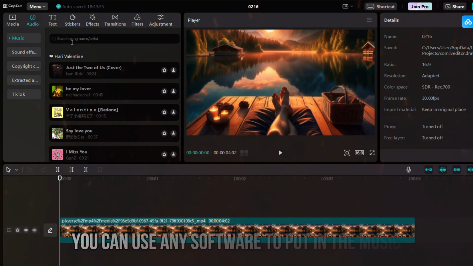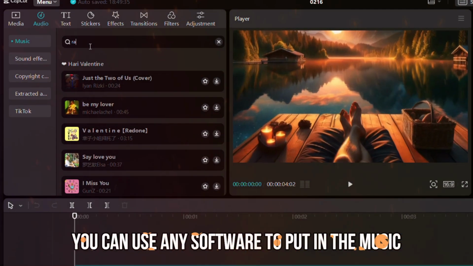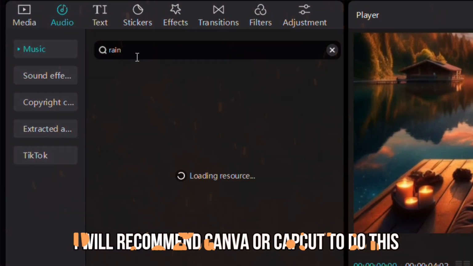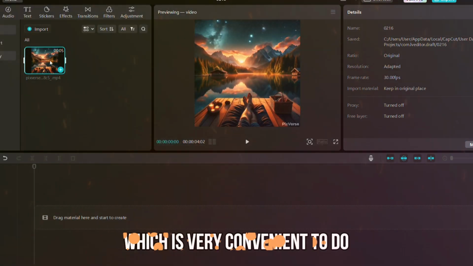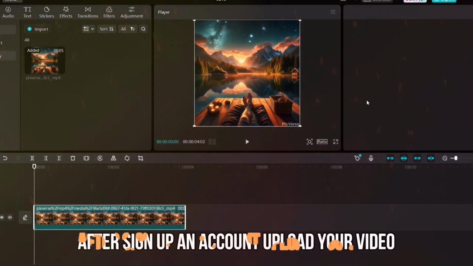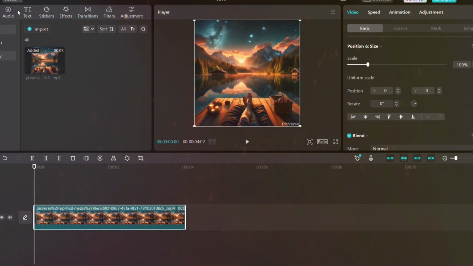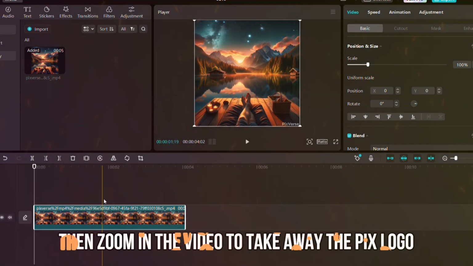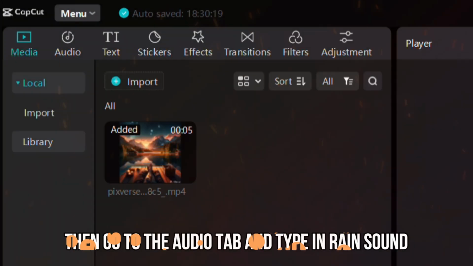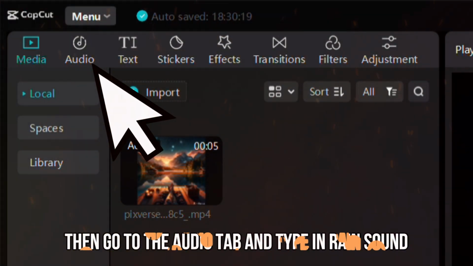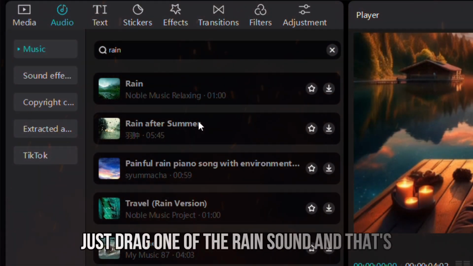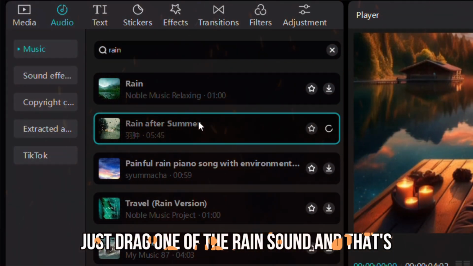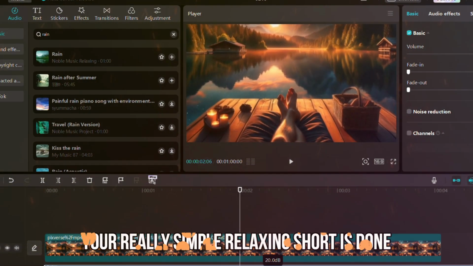Step 3. Add ASMR music. You can use any software to put in the music. I will recommend Canva or CapCut to do this because they have built-in music to choose from, which is very convenient. After signing up for an account, upload your video. Then zoom in on the video to take away the Pixverse logo. Then go to the audio tab and type in rain sound, and there will be millions of rain sounds that show up. Just drag one of the rain sounds in and that's your really simple relaxing short done.